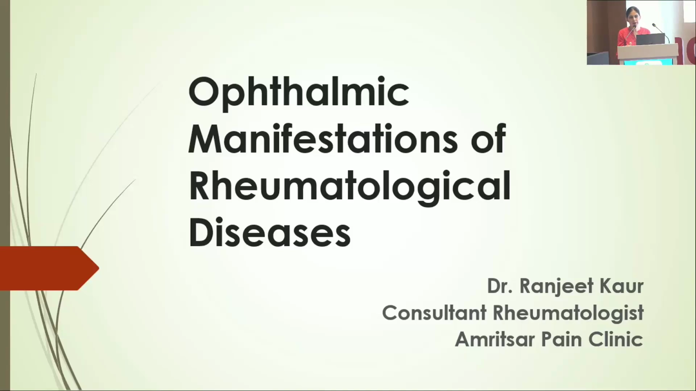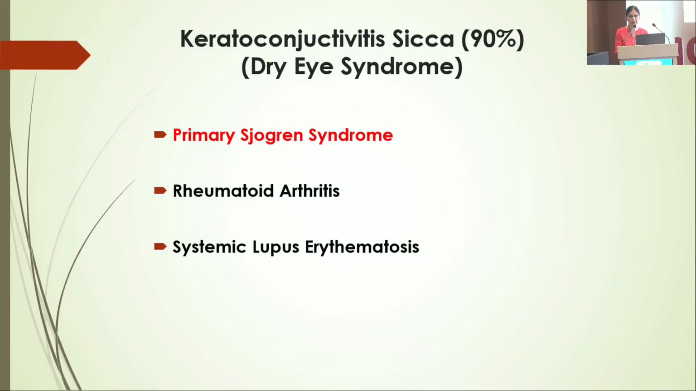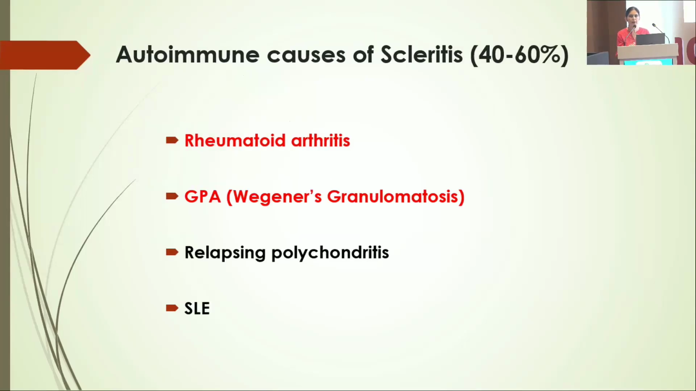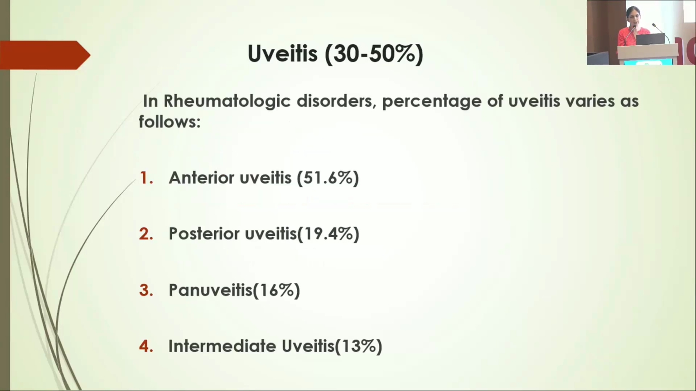So the common ocular diseases are keratoconjunctivitis sicca, episcleritis, scleritis, uveitis, keratitis, retinal vasculitis, and optic neuritis. To talk of keratoconjunctivitis sicca, the most common autoimmune causes are primary Sjogren syndrome; rheumatoid arthritis and SLE cause secondary sicca. Regarding episcleritis, most of the cases are rheumatoid cases. For scleritis, the common causes are rheumatoid and GPA, previously known as Wegener's granulomatosis.